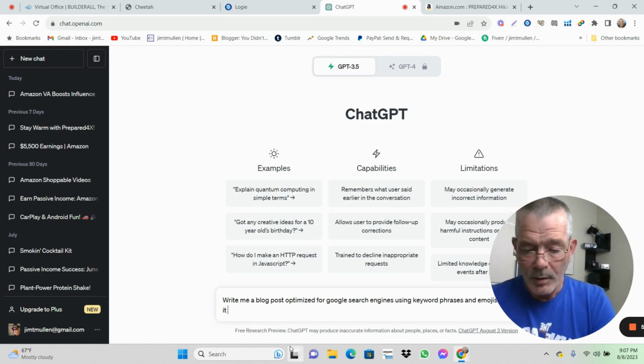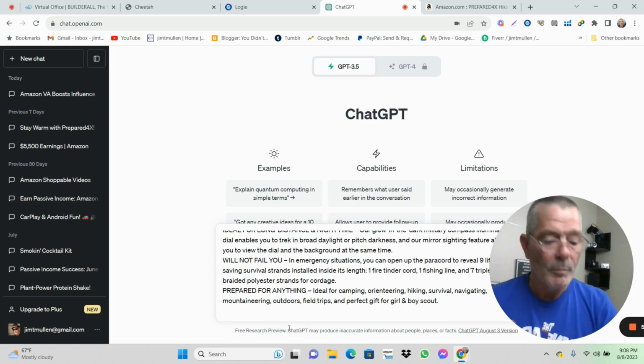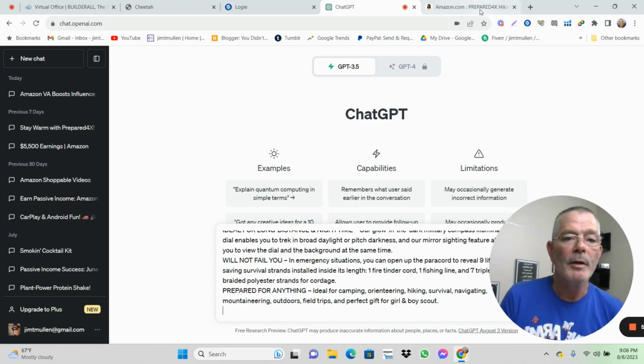Make it sound fun and happy, but write in a sales copy style for the following product. Paste. Right, now we can go back over, and there might be other information here.